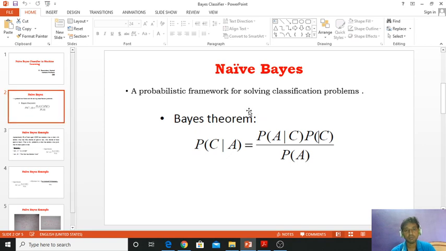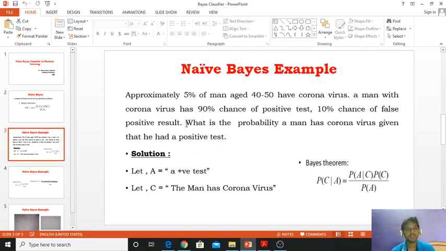This is the Bayes theorem formula: P of C given A equals P of A given C multiplied by P of C, divided by P of A. So let's go to the example. Obviously, today the corona is spread all over the world, so we take a real-time example.